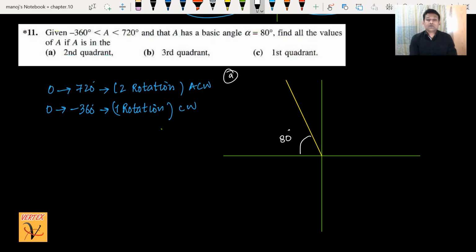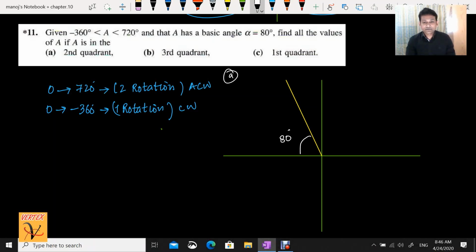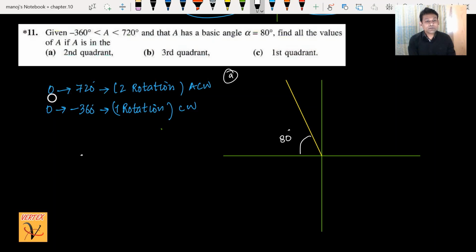Now what can we do when we are talking about the positive angle? Positive angle means anti-clockwise from the positive x-axis. I am talking about the first part. In the first part, only one angle is given, the basic angle, and I have to move anti-clockwise. The first rotation is 180 minus 80.